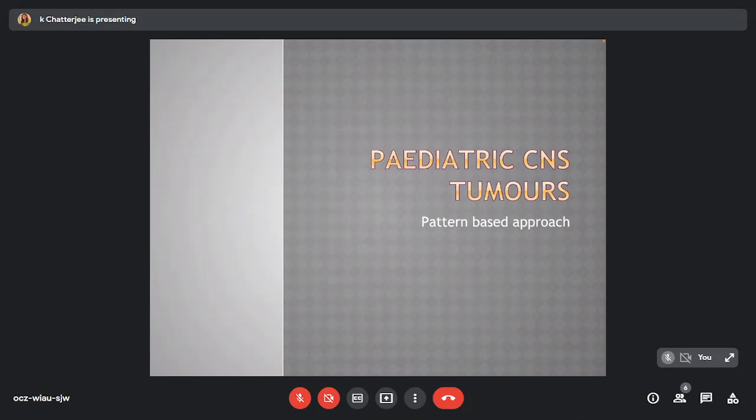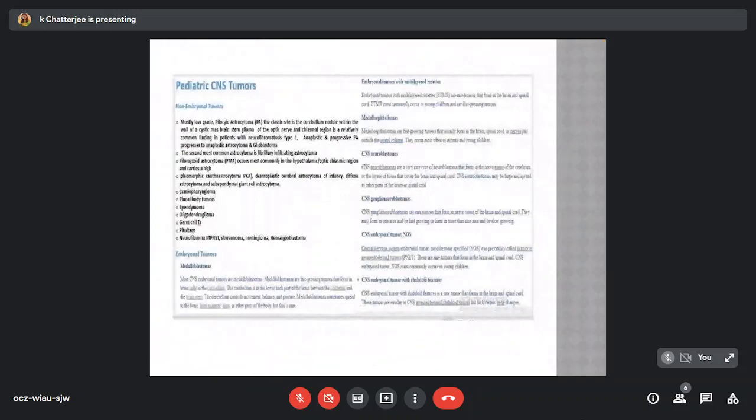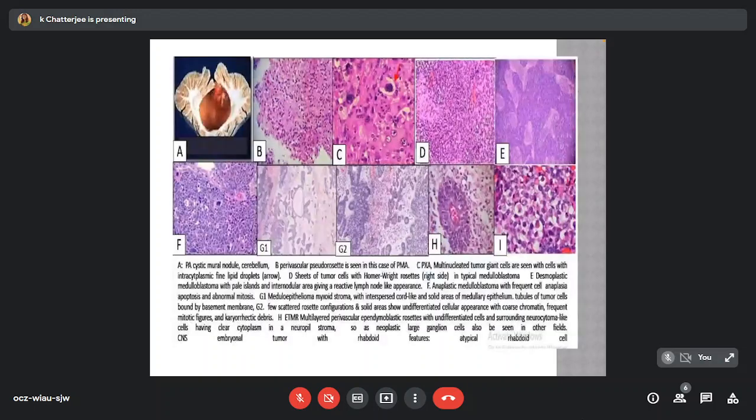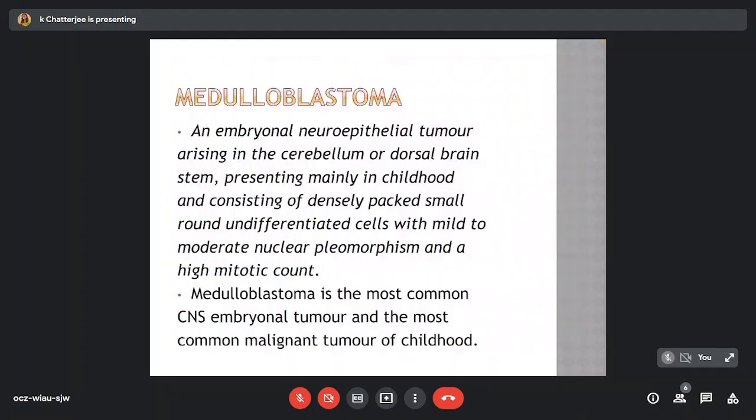Then we move on to the pediatric CNS tumors. The pediatric CNS neoplasms can be either non-embryonal or embryonal. Among the non-embryonal, the low-grade pilocytic astrocytoma, pleomorphic xanthoastrocytoma, and pilomyxoid astrocytoma are the most common, mostly located in the posterior fossa. However, the medulloblastomas are far more commonly seen.